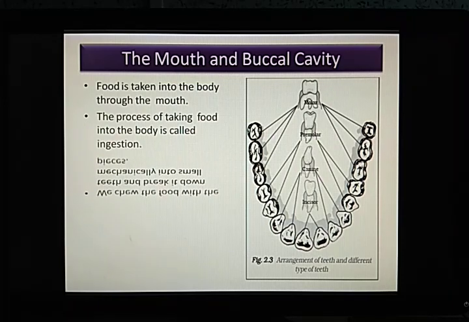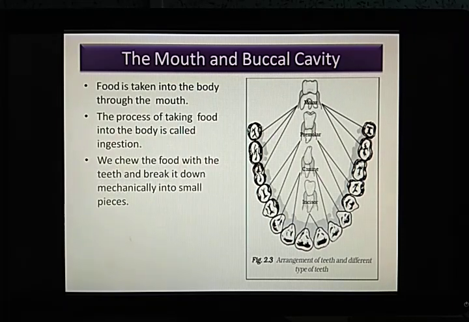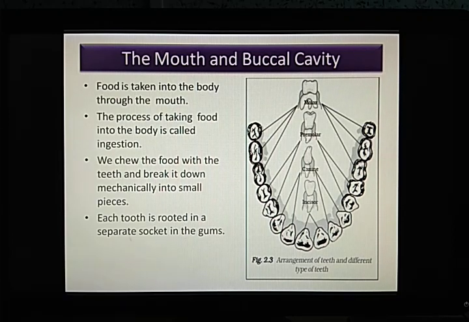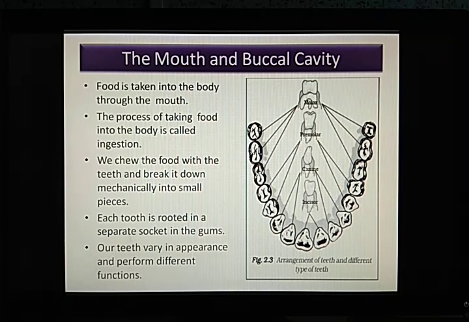Now we chew the food with the teeth, obviously. We all know this, and break it down mechanically into small pieces. Why mechanically? Because chewing is a mechanical process. It is not an automatic process, not like the mixer and the grinder that breaks it down. We have to chew the food. Only then it breaks down into small pieces. Now each tooth is rooted in a separate socket in the gums. Our teeth vary in appearance and perform different functions. Yes, there are different types of teeth.